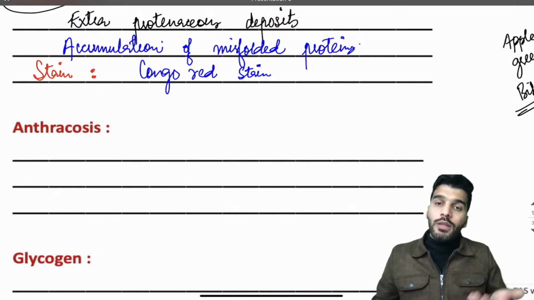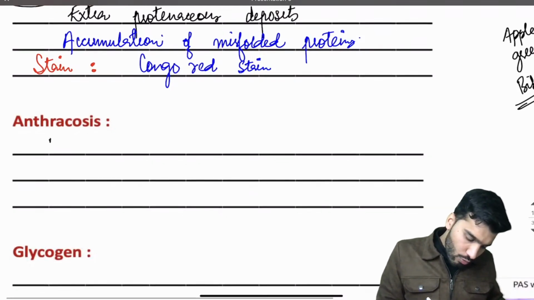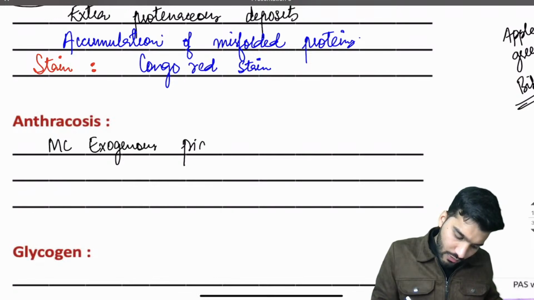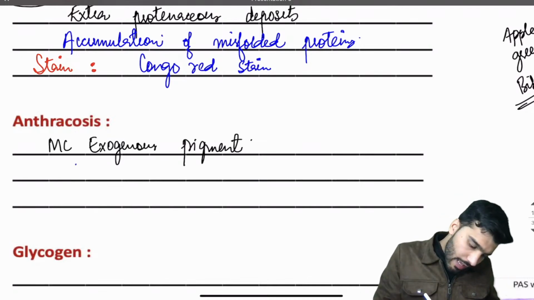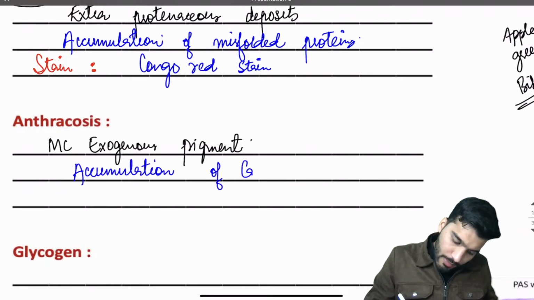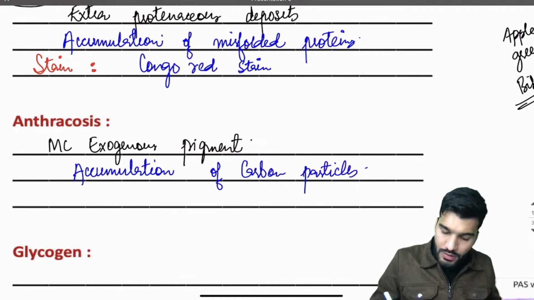Now if I talk about the most common exogenous pigment, from outside, that is going to be your anthracosis. That's going to be your anthracosis. So the most common exogenous pigment. Now what is the reason? There is an accumulation of carbon particles.